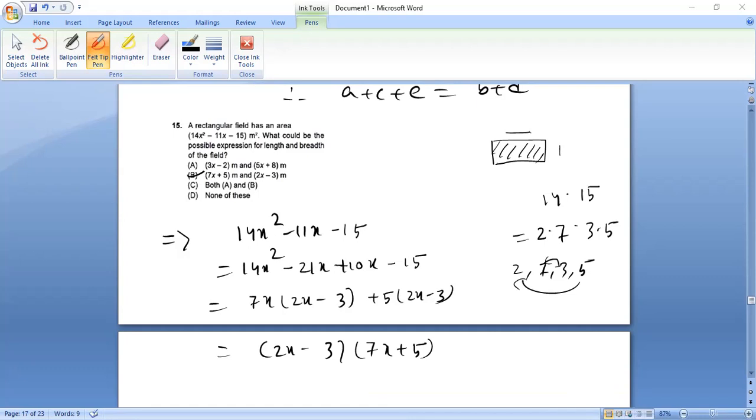No, because see, 2 by 3 and 4 by 3 are rational numbers, and between them rational numbers exist, but integers cannot exist. So this is also not true. Therefore, option D is correct for 19. Good. Let us solve 20.